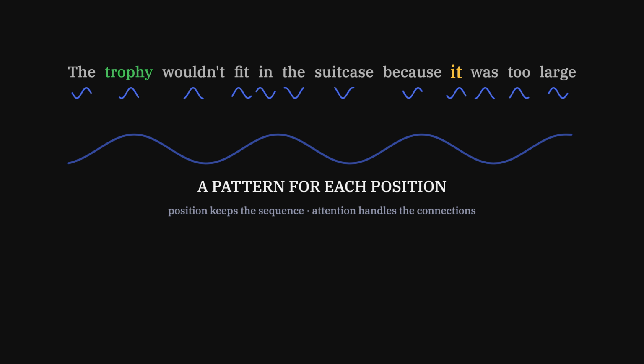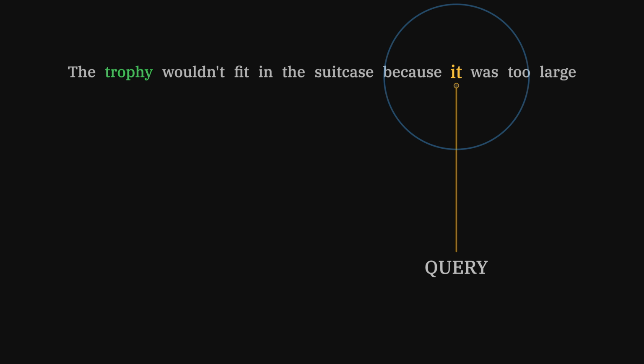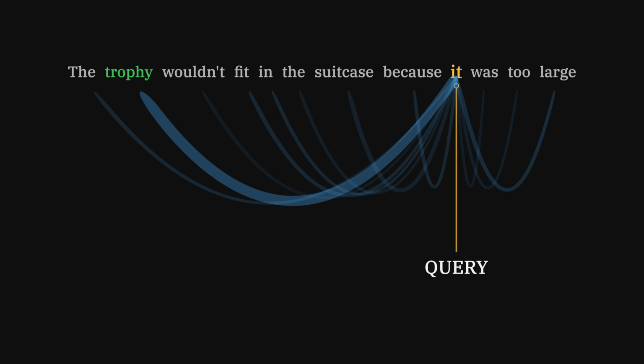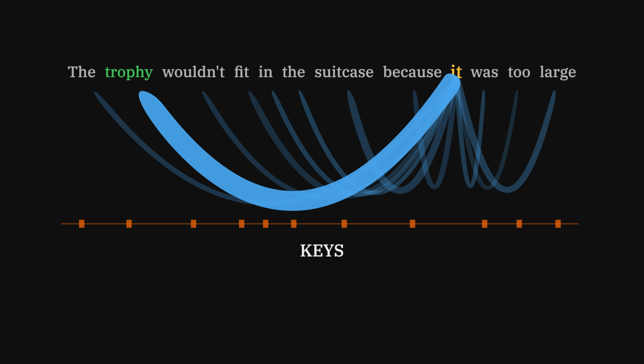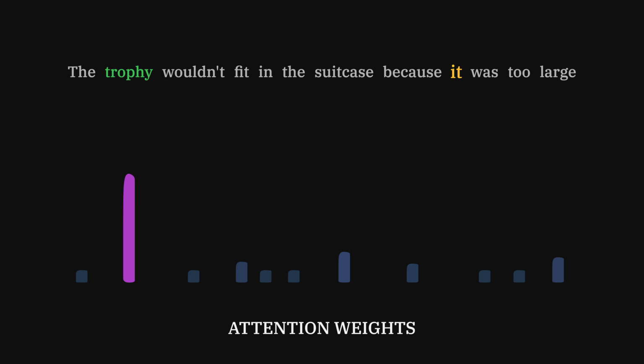Watch just one. The word it sends out a question. Which words might I be about? Every other word answers, describing what it holds. Compare the question to each answer. A few line up, most don't. Trophy fits. Those matches become weights, softened, so they add up to one. A soft vote, mostly for the trophy.